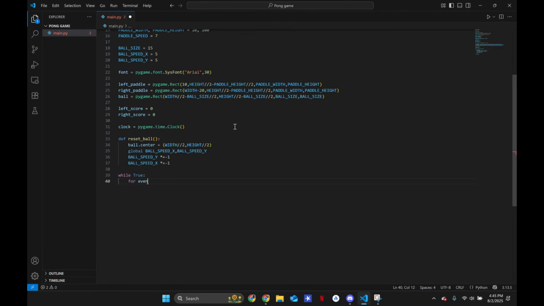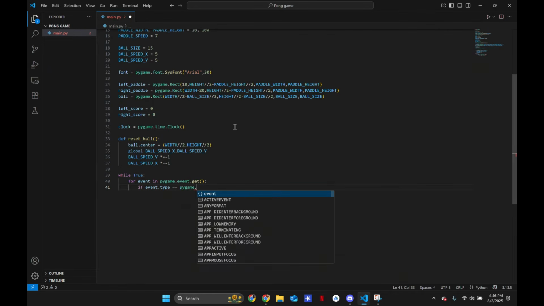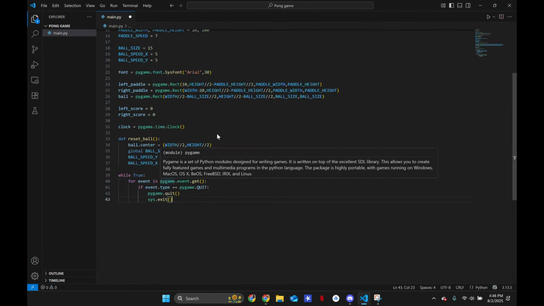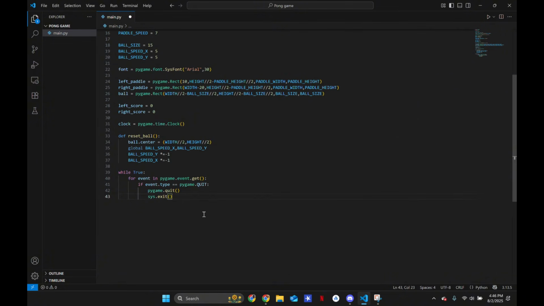So let's do for event in pygame.event.get(): if event.type equals pygame.QUIT. It's just code you need. You don't need to know this exactly. pygame.quit, sys.exit. So as I told you guys before, this sys is going to be used to safely exit the program once we click the X button. But yeah, this is what this does basically.